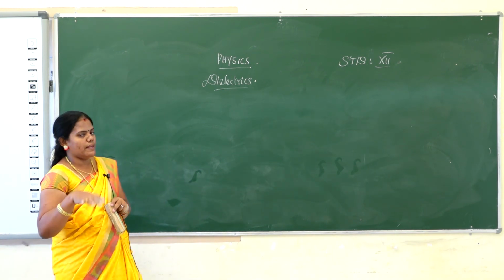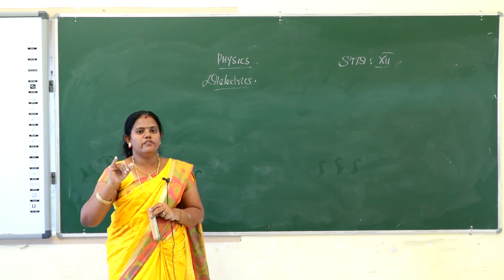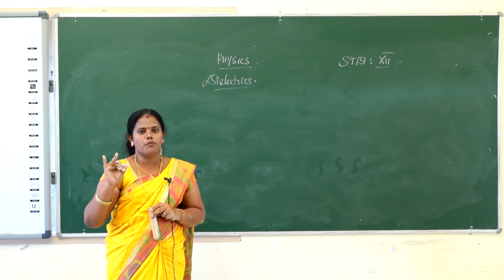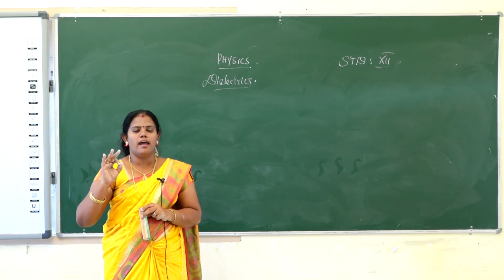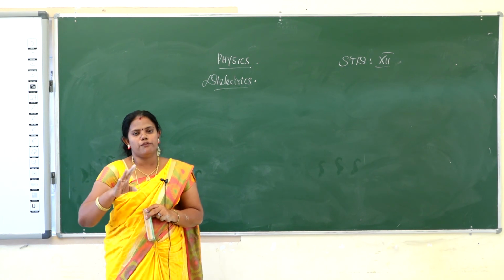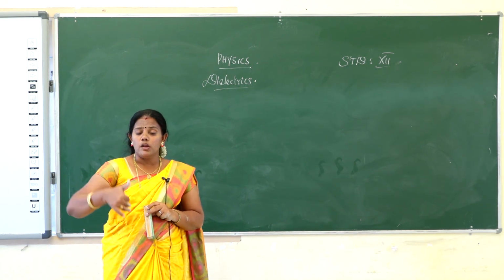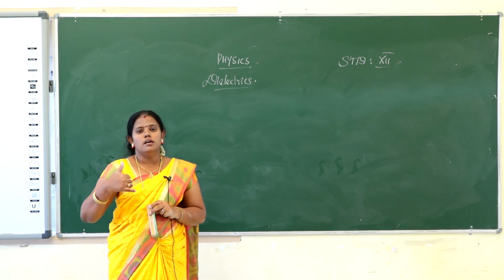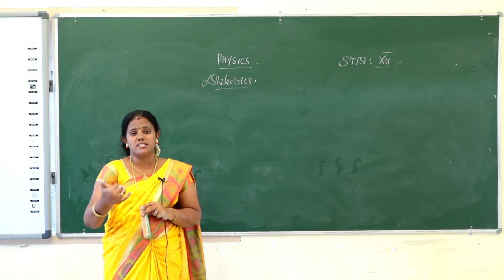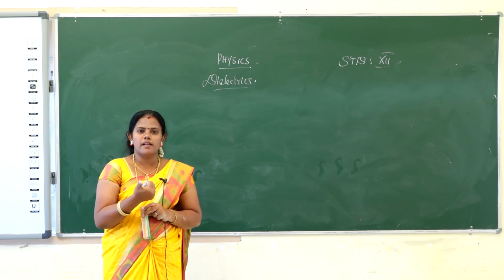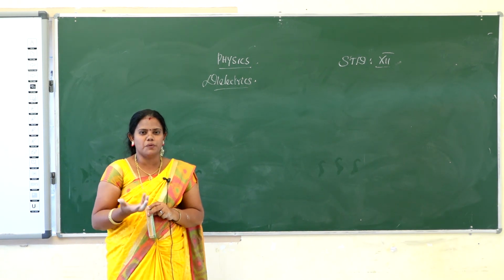So that is all the applications of capacitors. One is the heart defibrillator, the second is the ignition system of automobiles, and the digital camera. Then it is used to remove power fluctuation in power supplies, and also used to increase the efficiency of power appliances. They use it to increase the energy of every power appliance.